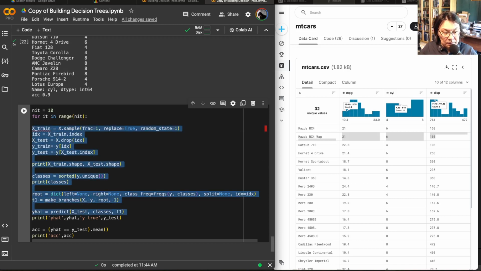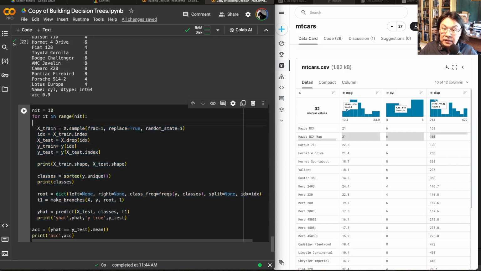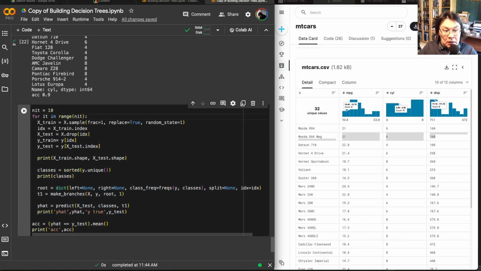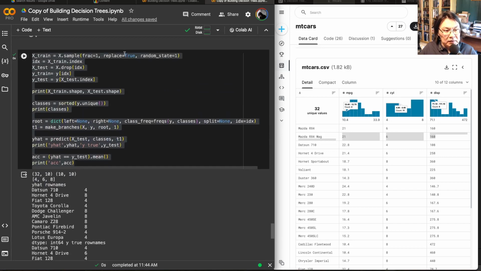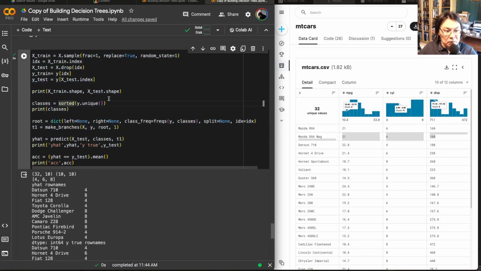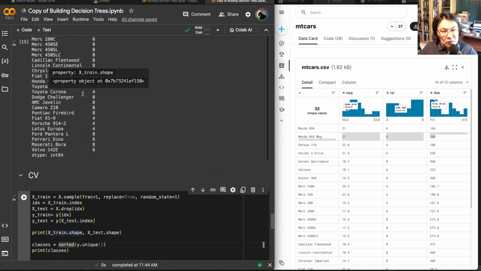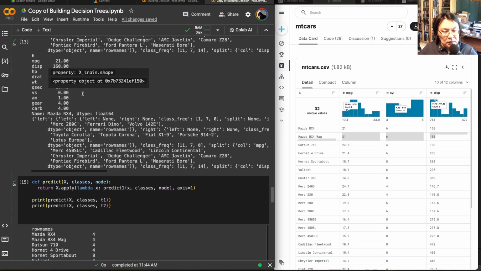Y hat. Right, so we will create a training set. Indices, all that stuff. We probably don't want to be printing it every time. That's too much information. Classes. Oh, it actually, you see it recalculated classes. That's what we don't want. Well, we already have it from outside. We already have classes here.